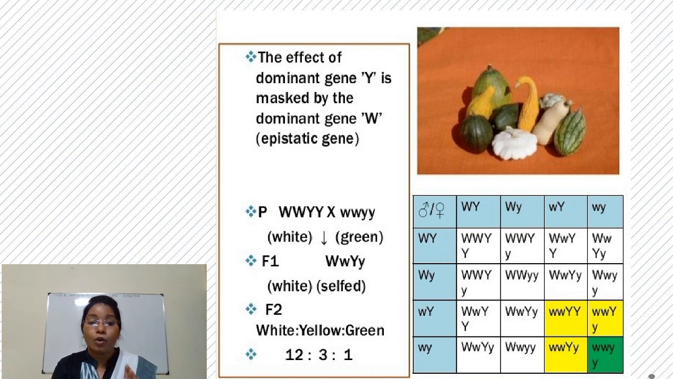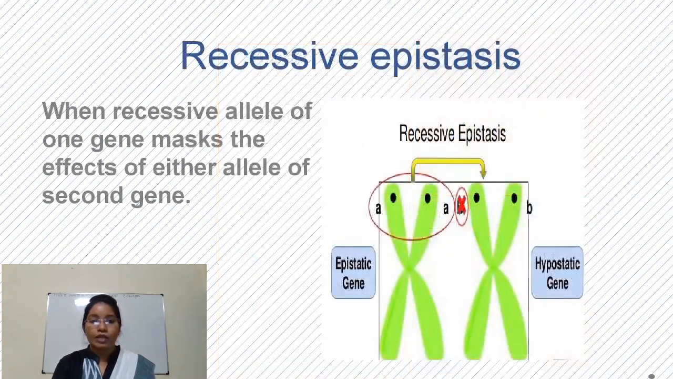So here white are 12, yellow are 3 and green are 1. So the phenotypic ratio is 12 is to 3 is to 1. So this is all about dominant epistasis.